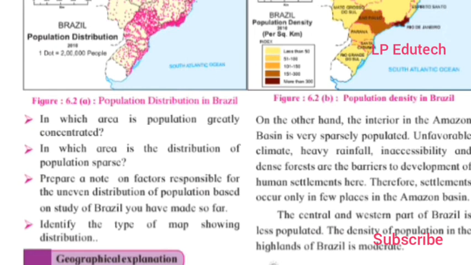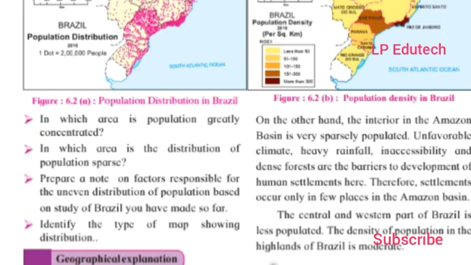It is also 5th in the world with respect to the area and land which this country covers. So with respect to area it has the 5th number, and with respect to population also it has the 5th number.